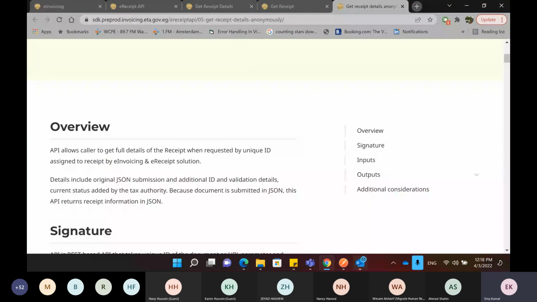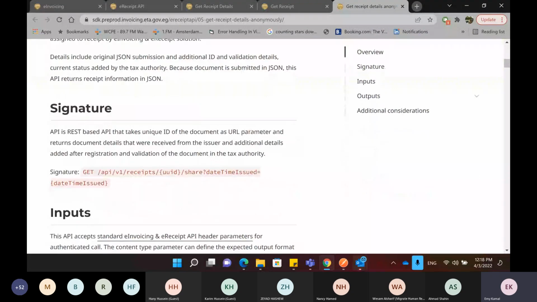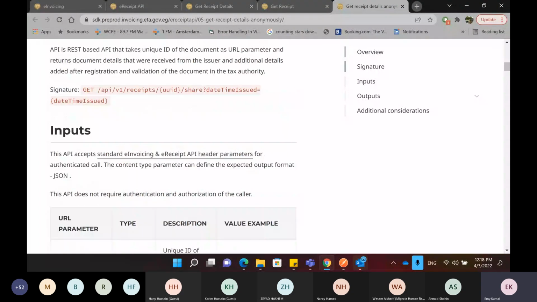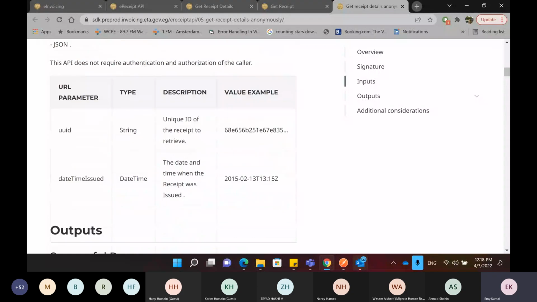It does not have as a requirement that you are authenticated. So to use this API, you call the signature. You have as an input to provide two things: the UUID of the receipt and the date time issued of the receipt.